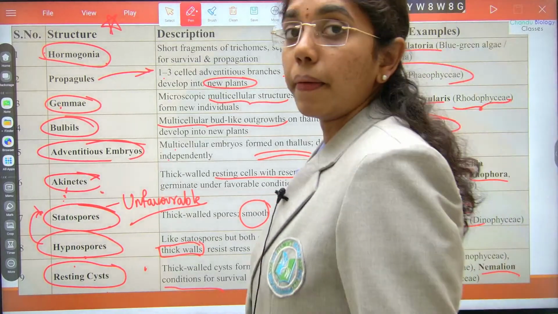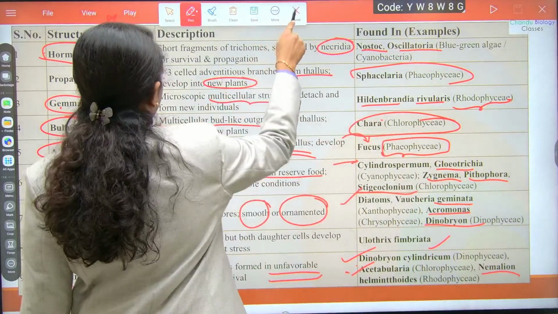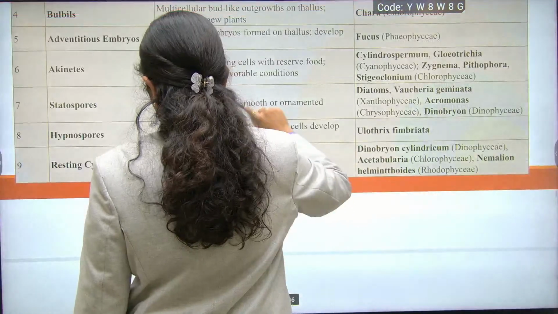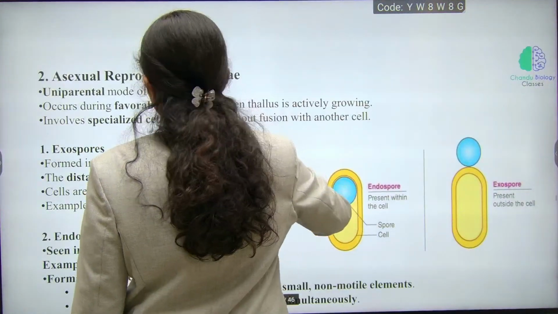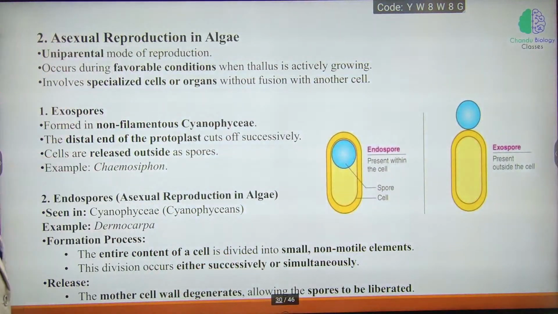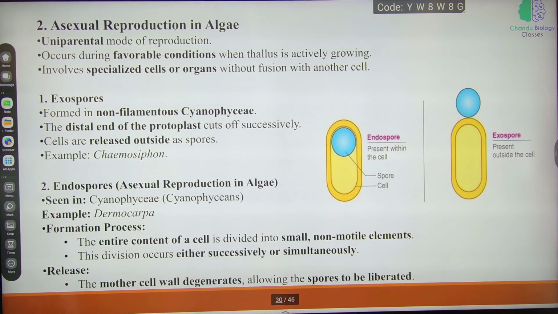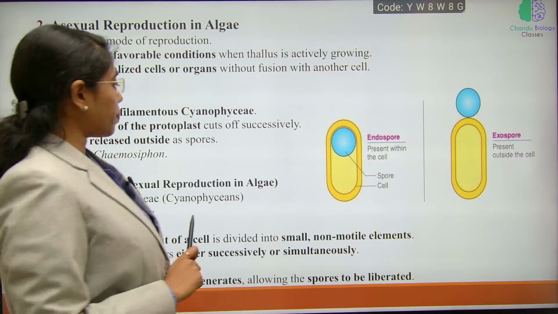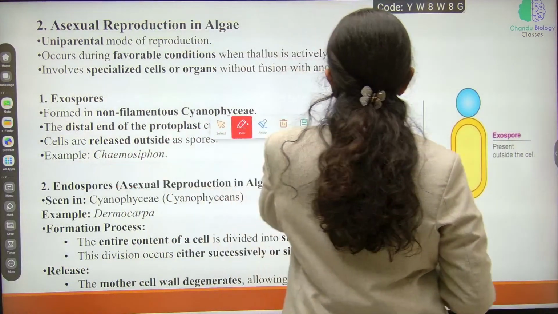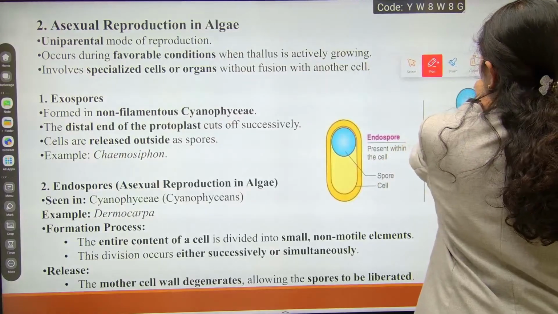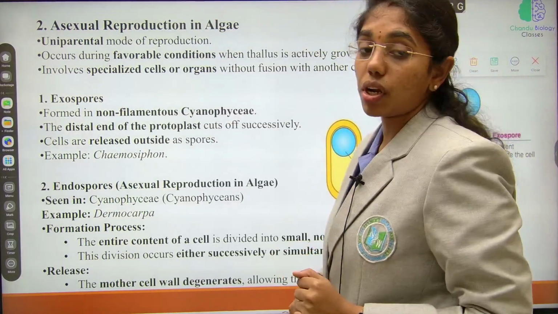Fine? And now asexual reproduction. Okay, asexual reproduction. This is uniparental. Fine, right? Asexual reproduction is uniparental. Vegetative reproduction and asexual reproduction, what is the primary difference?